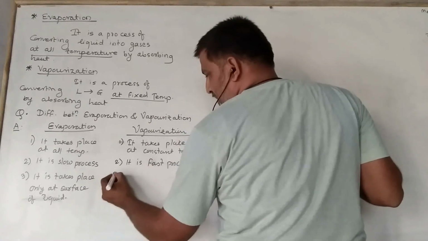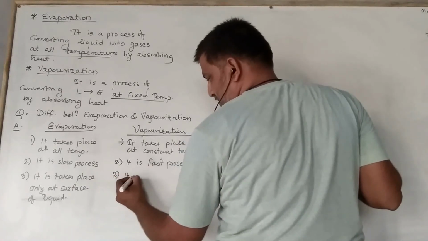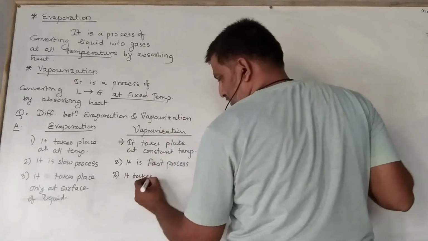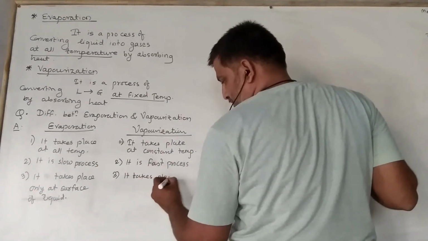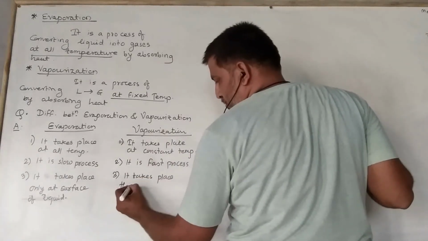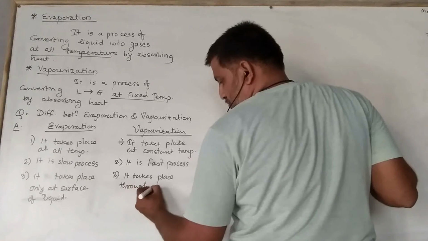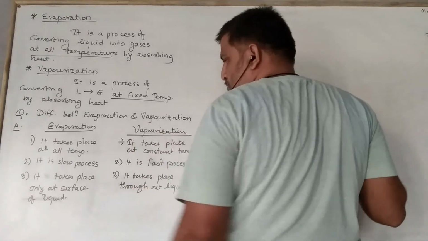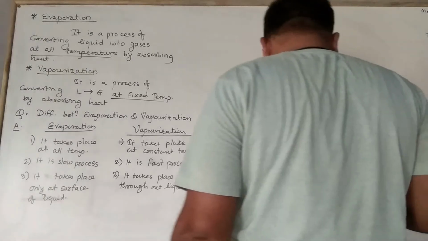But this vaporization takes place throughout the liquid. Throughout यानी पूरे पानी में. Throughout liquid. पूरे liquid में ये होता है, लिक्विड के सरफेस फेनोमेनन. Okay?